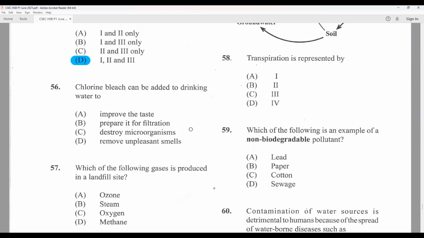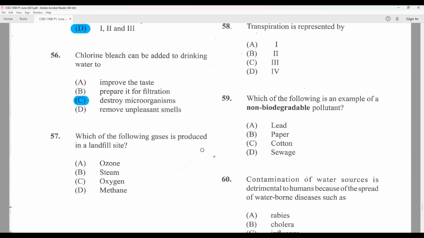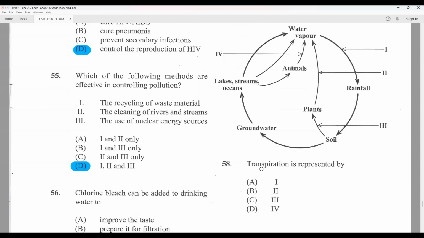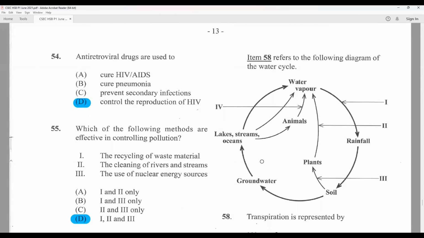Item 56. Chlorine bleach can be added to drinking water to do what? Destroy microorganisms. Which of the following gases is produced in a landfill site? And that would be methane. 58 refers to the following diagram of a water cycle. A bit of a confusing diagram, but just take your time to answer.